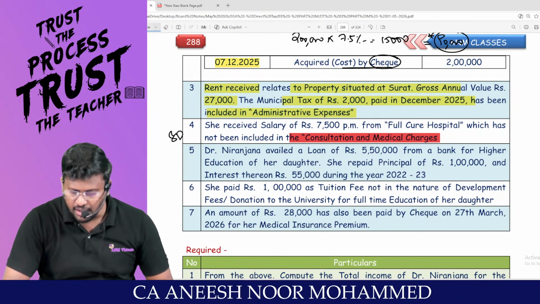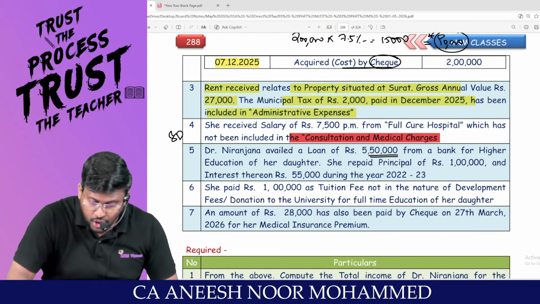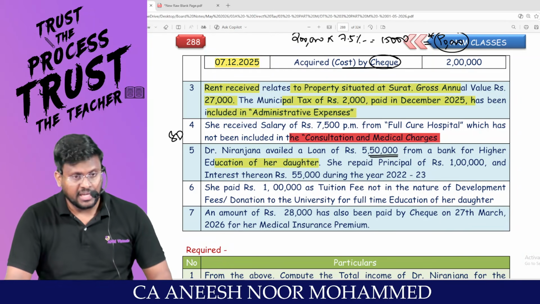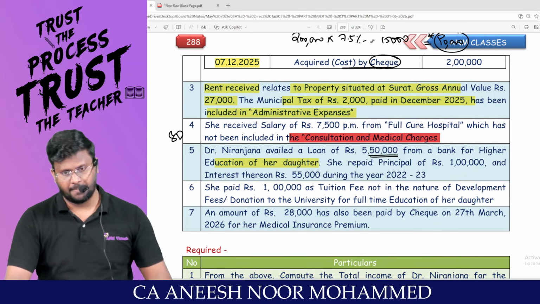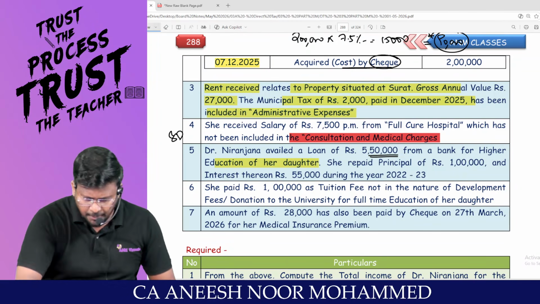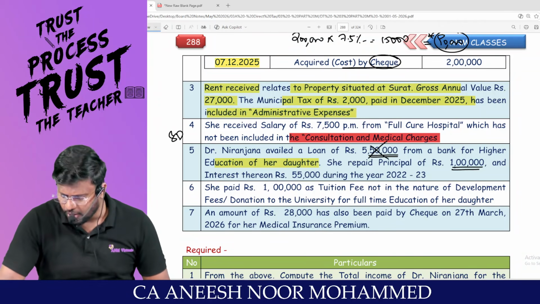Dr. Niranjana availed a loan of 5,50,000 from a bank for higher education of her daughter. Sir, they are talking about interest on higher education, 80E. But this is principal. For principal, you can't claim deduction. She repaid principal of 1 lakh.